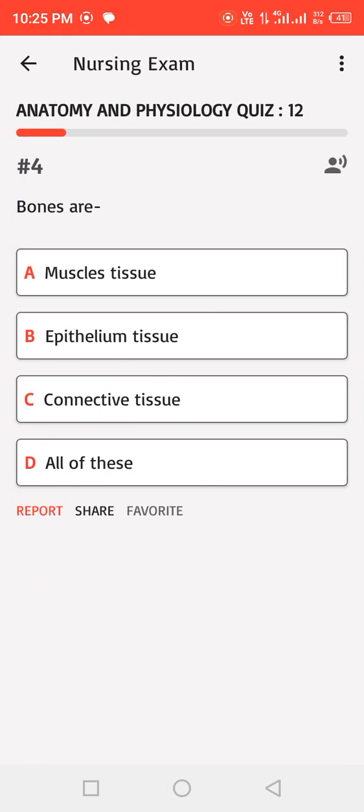Bones are: A. Muscle tissue, B. Epithelium tissue, C. Connective tissue, D. All of these.